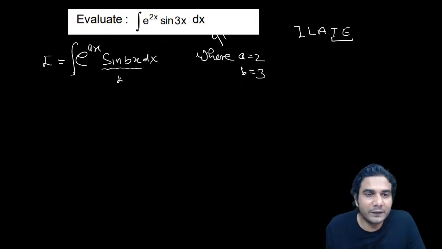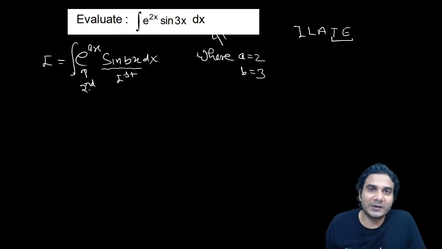So this will be our first function because trigonometric is coming before the exponential. Exponential will always be the second function, okay? That means we are always going to integrate the exponential function. Whenever you have an exponential function in the question, always take it as the second one, right? Okay, so now let's apply the formula.